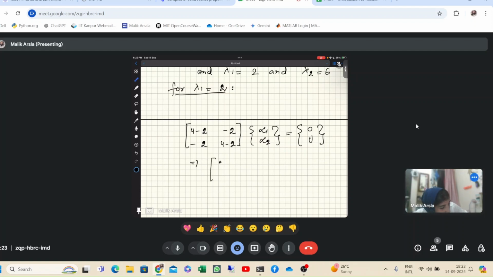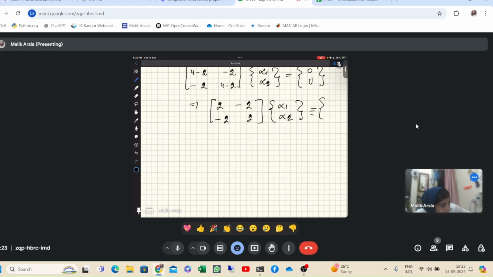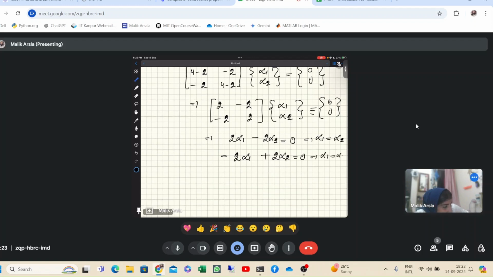It will be 2, minus 2, minus 2 and 2, into alpha 1, alpha 2, is equal to 0, 0. Now the first equation will be twice alpha 1 minus twice alpha 2 is equal to 0, and the second equation is minus 2 alpha 1 plus 2 alpha 2 is equal to 0. So it gives us alpha 1 is equal to alpha 2, and similarly from this equation also we get alpha 1 is equal to alpha 2.